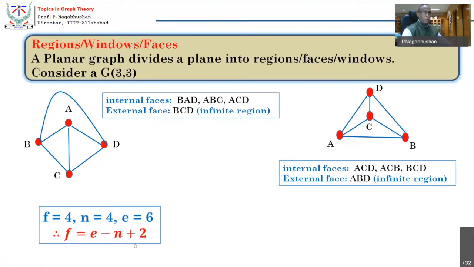We will prove it. We will derive this formula, but you can now see that the total number of faces in a planar graph is always E minus n plus 2.